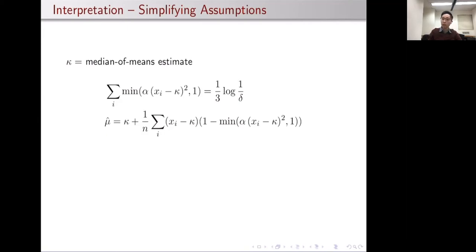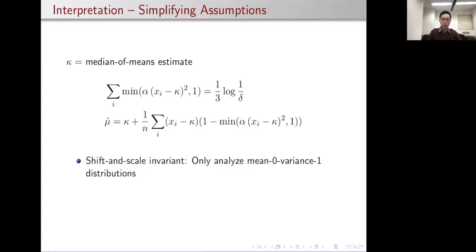In order to simplify these two equations, the first observation is that this estimator is not too hard to check. It is shift and scale invariant, in the sense that if we apply the same linear transformation to all our samples, then the final estimate is also going to respect the same linear transformation. And what this means is that it suffices for us to only analyze distributions that have mean 0 and variance 1.